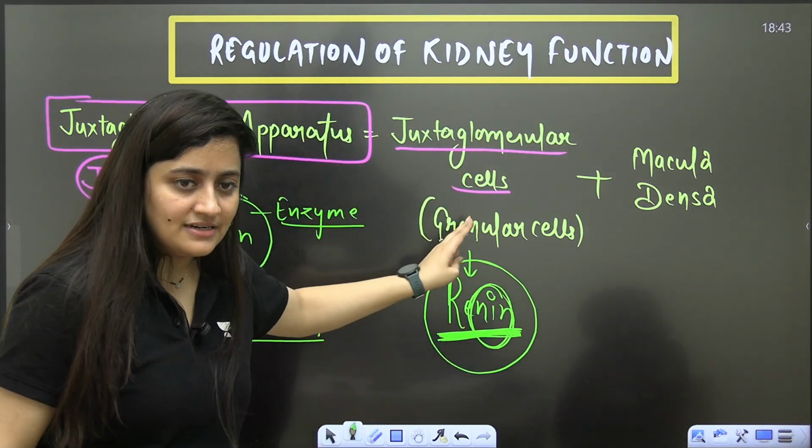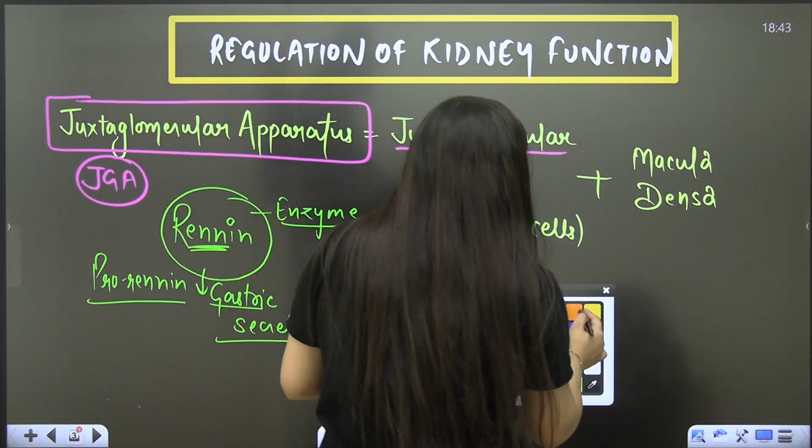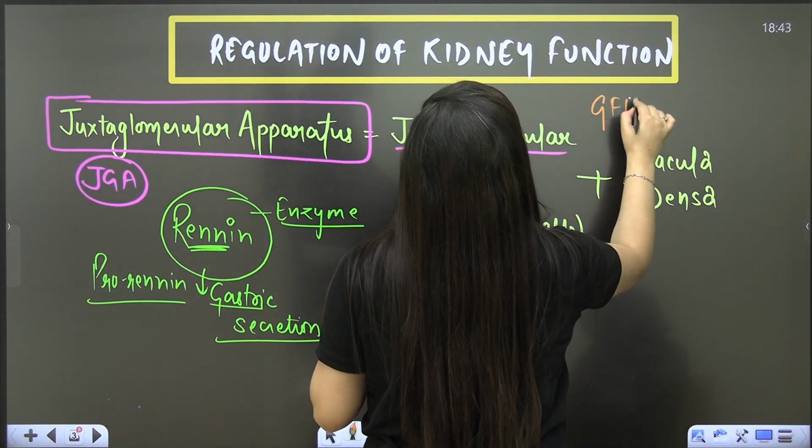So the juxtaglomerular cells release the renin. When will they release the renin? When GFR is low.